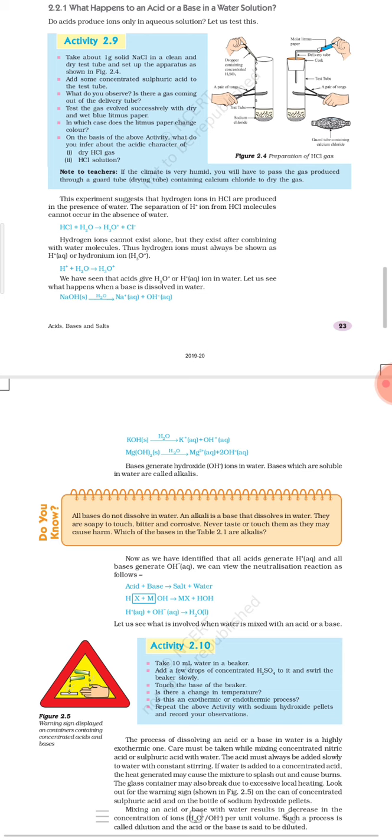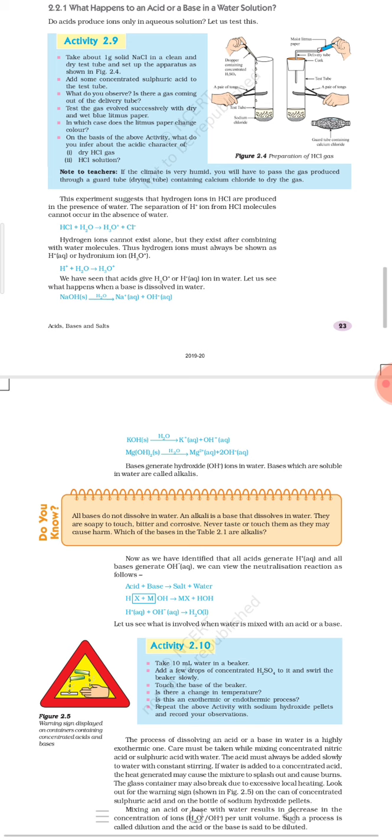As we have discussed, the reason certain substances show acidic nature lies in the fact that they produce hydrogen ion, and that is why they have acidic nature. These hydrogen ions are produced only in the presence of water.